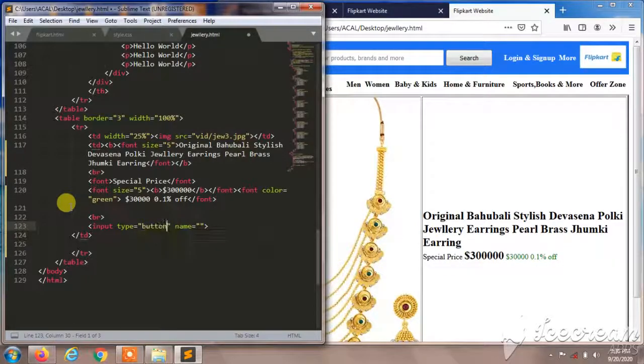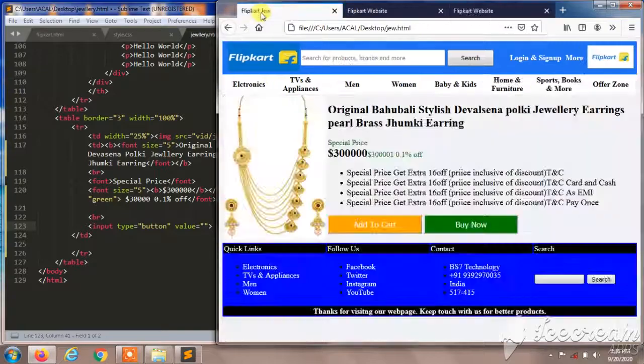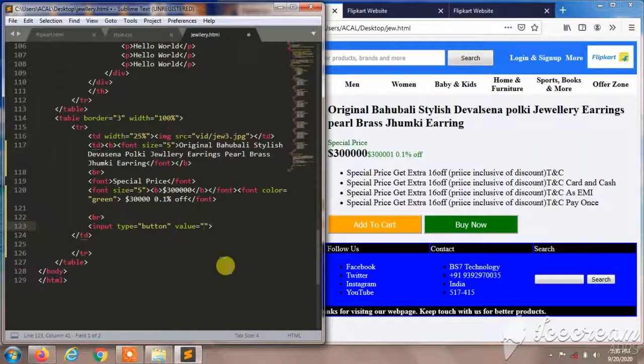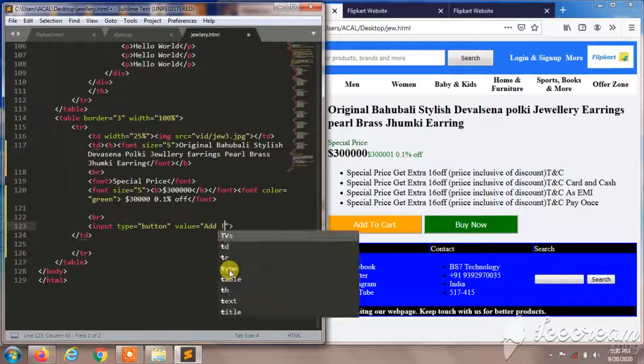I think blue. Yeah, it was green. Okay, I'll give the value. The value will be add to cart, I think. Yeah, it was add to cart.